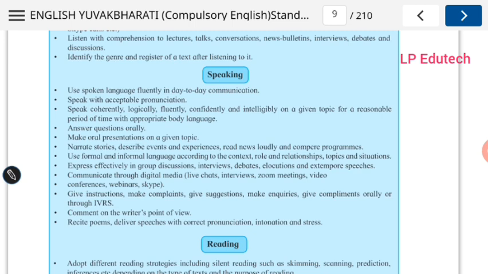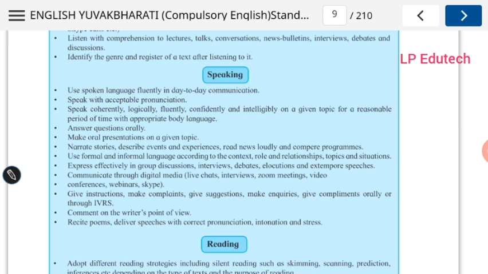Use spoken language fluently. In speaking skill, what is introduced is to use spoken language fluently in day-to-day communications. Speak with acceptable pronunciation. So whatever your pronunciation is, speak with that tone, acceptable pronunciation. Otherwise, you can speak with whatever is told to you. Even you can follow the good accent also. That is better for you to develop the speaking abilities.